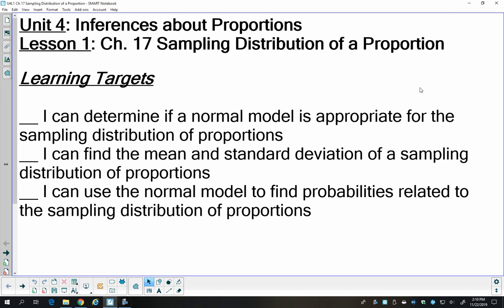Hey all, today we are going to start our fourth unit and we're going to start talking about making inferences. So far we've talked about displaying data, we've talked about collecting data, and now we're going to talk about what we do after we've collected that data and made calculations.